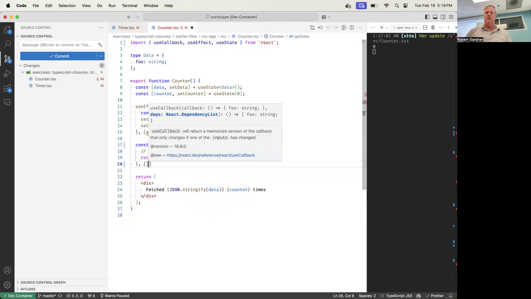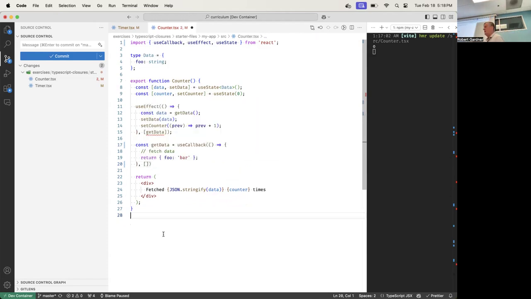What goes in my dependency array? Inside the dependency array, this is an arrow function. So the dependency array gets everything that this depends on. Are there any dependencies in here? No, there's nothing. There aren't any. So there are no dependencies in this function, so the dependency array is empty.